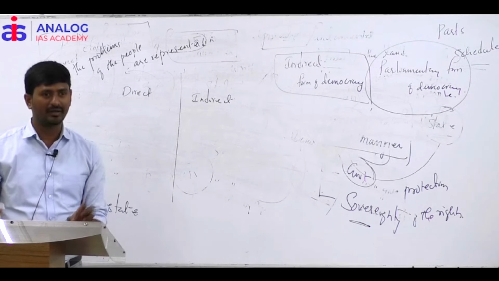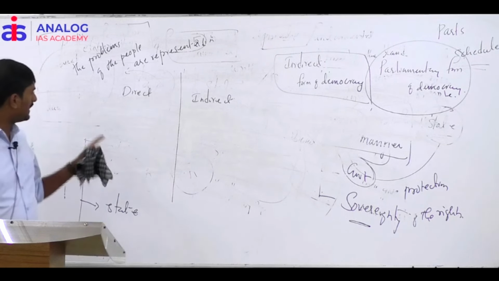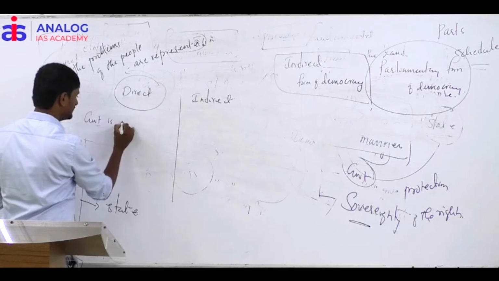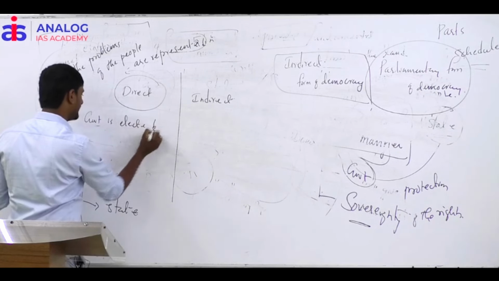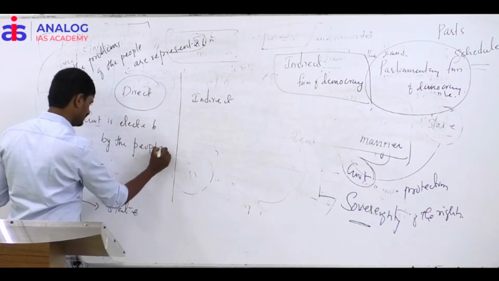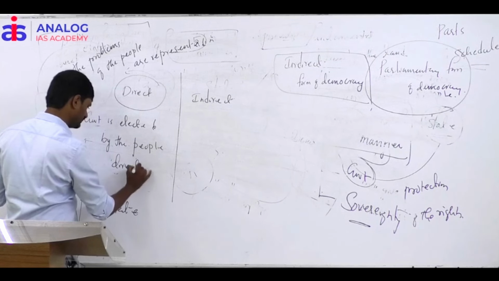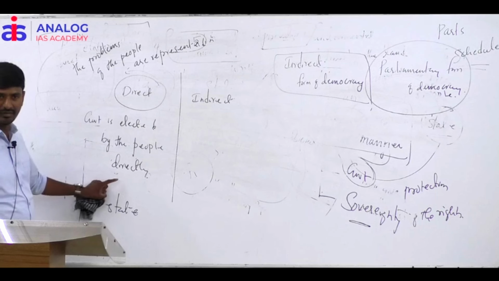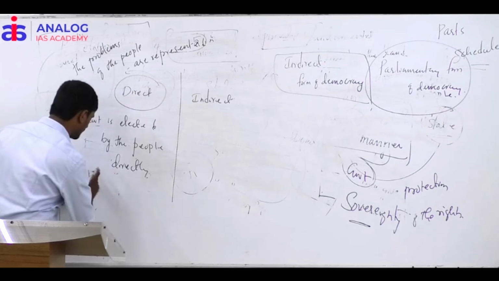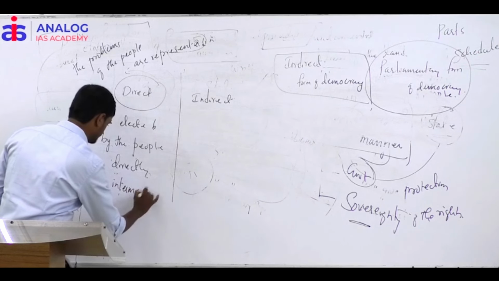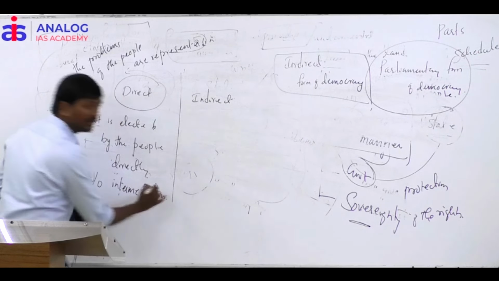That's it. Right. So, direct democracy means where the government is elected by the people directly, without any intermediation.